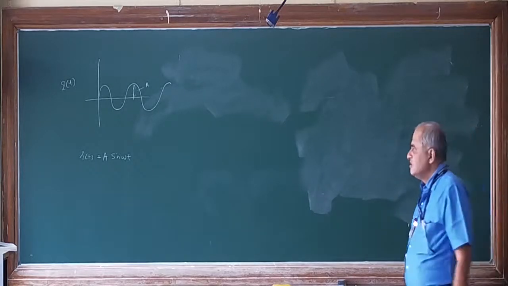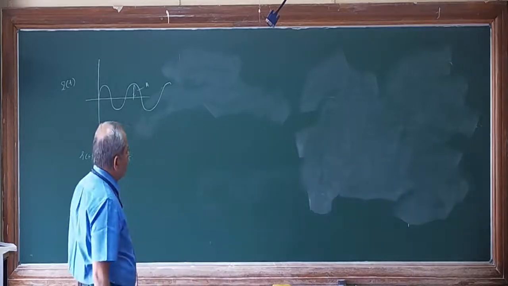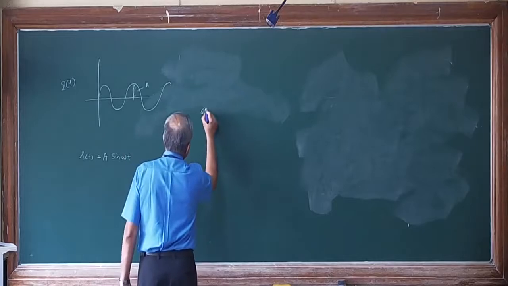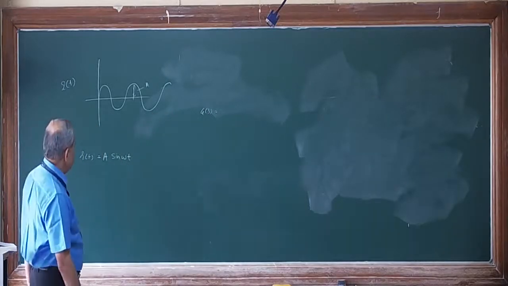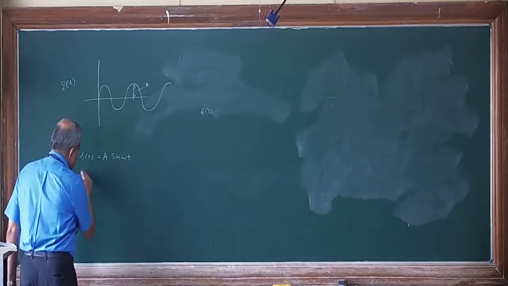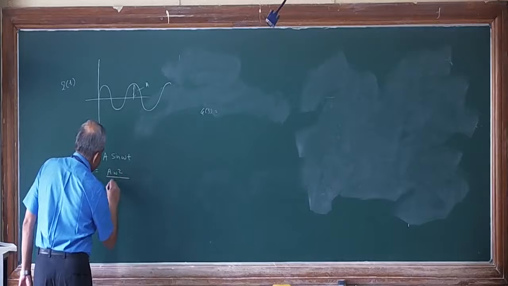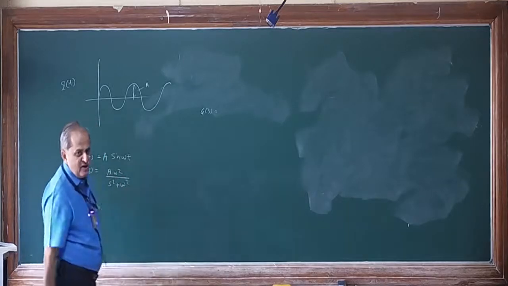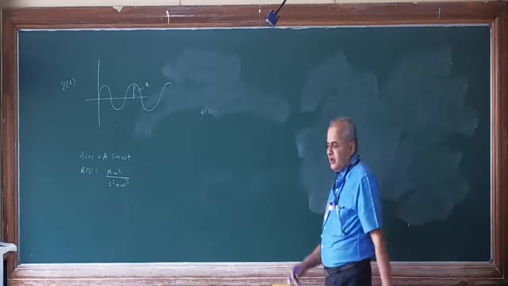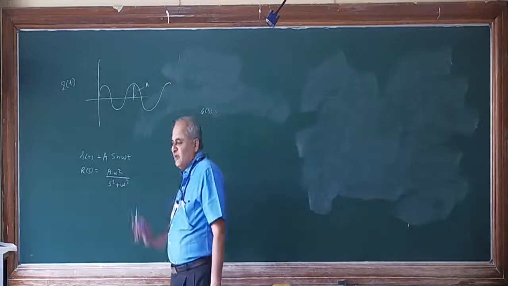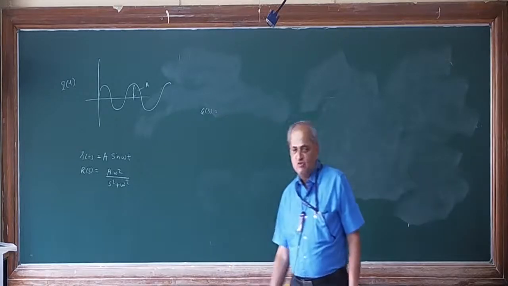Now, if you take any system, for example, if you have any function G of s, after taking Laplace transform, R of s becomes A omega divided by s square plus omega square. By the way, you know that after taking the Laplace transform, sine omega t becomes omega divided by s square plus omega square, whereas the amplitude A gets multiplied as usual.